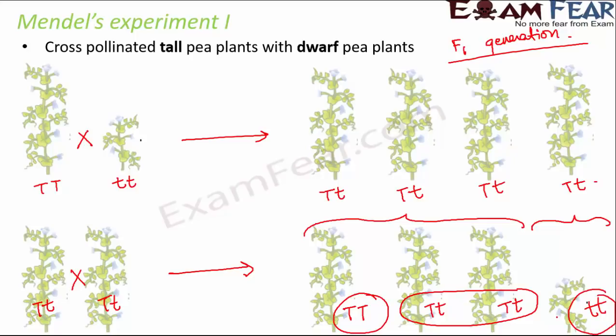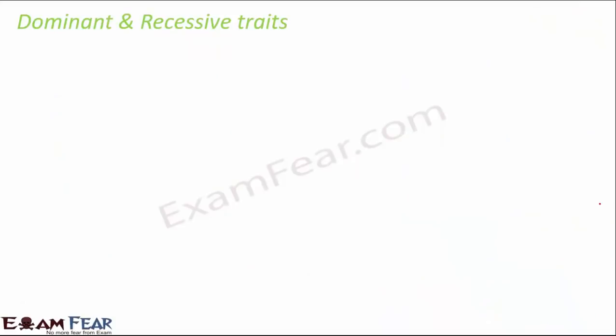His observation was that there were two traits for plant height. One was tall, the other one was dwarf. The dwarf trait was hidden in the F1 generation, but it got expressed in the F2 generation, that is, the second filial generation. So he found out that there were two copies of the trait which got inherited. One trait was hidden in the first generation, but it again got expressed in the second generation. So this was Mendel's first experiment. From this he observed that there are two types of trait.